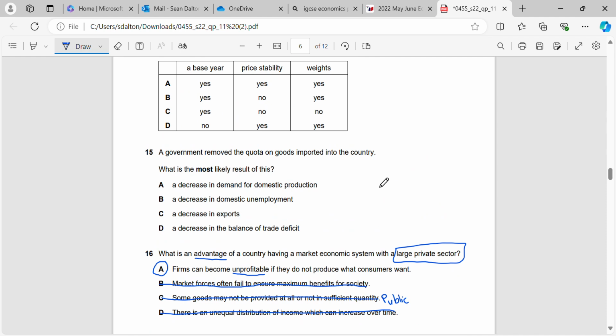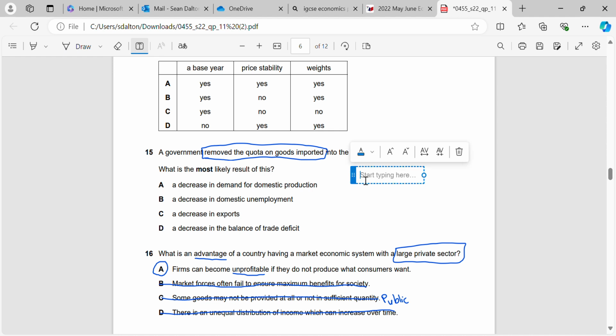Okay, question 15. A government removed the quota on goods imported into the country. So, what have we done? We've essentially made it easier. Remember, a quota is a limit on the number of goods that can be imported. So if we remove the quota, we've made it easier to import goods from other countries.